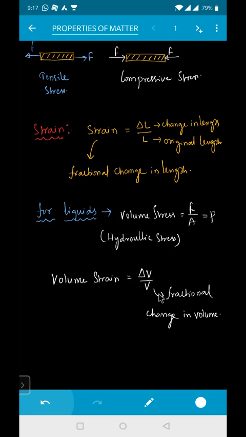So, change in volume by original volume. For liquids, we talk about volume stress and volume strain. Is that clear? Yes, sir.